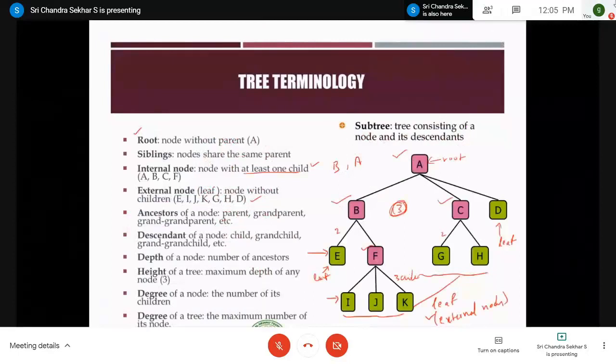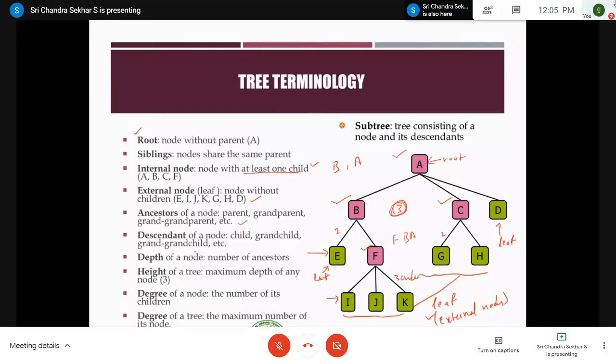I'm sorry, and coming back to our discussion. So ancestors, right? We are left with ancestors, and for I, the ancestors are, you go in the upward direction towards the root. That is, F is one ancestor, B is another ancestor, and A is another ancestor. Like that, we have different ancestors for different nodes.